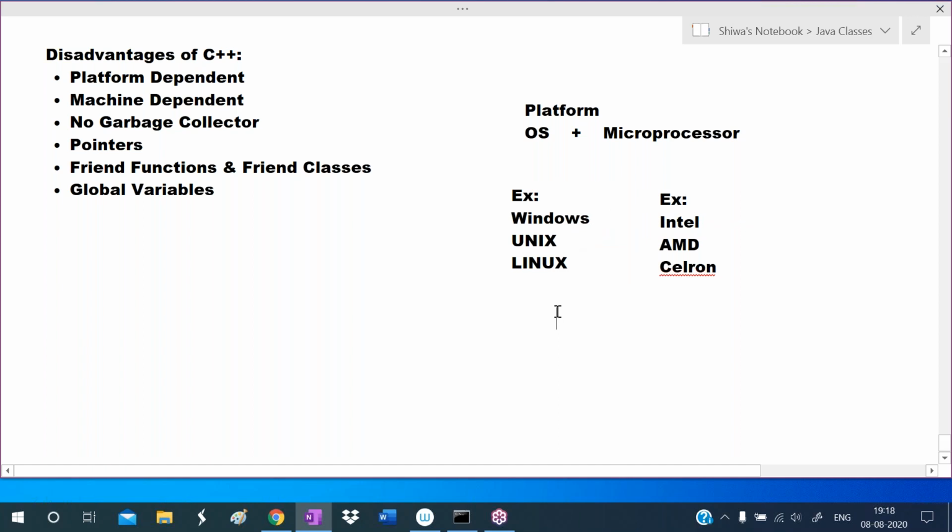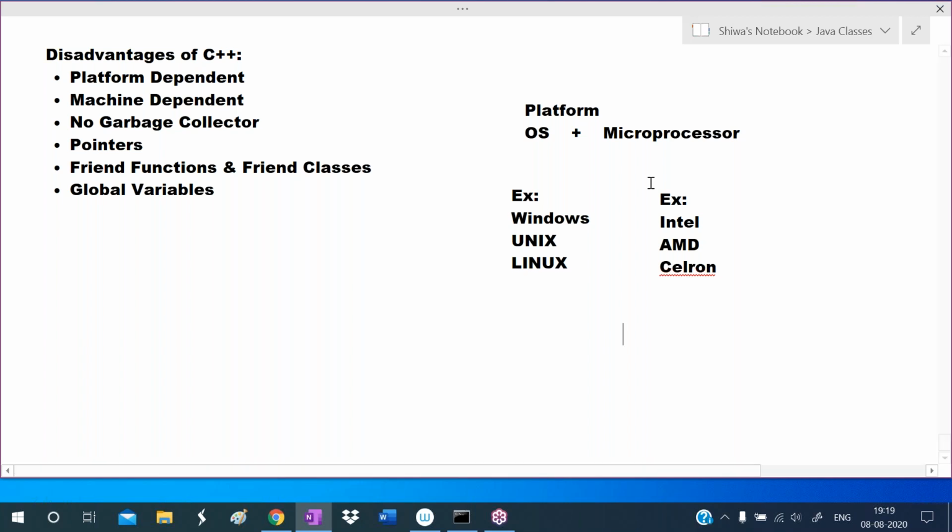So like this, every operating system has its own language, and every microprocessor also has its own language. The language which can be understood by Intel may not be understood by AMD or Celeron. The language which can be understood by Celeron may not be understood by Intel or AMD. Like that, for every operating system, its own language is there. For every microprocessor, its own language is there. So one operating system's language may not be understood by another operating system. One microprocessor's language may not be understood by another microprocessor.